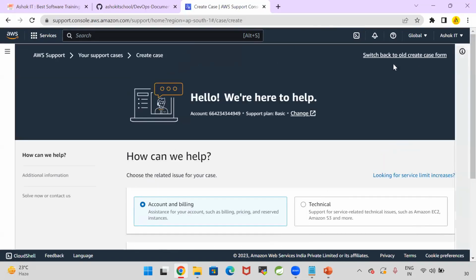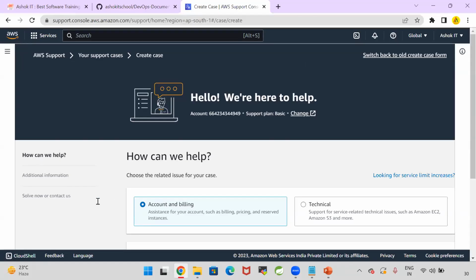You can mention that I'm a student and I'm practicing AWS cloud concepts. Bill got generated. As I'm a student, I cannot pay this bill amount. Could you please make my bill amount 0? Then the AWS support team will connect with you and ask you to delete all the AWS resources you are using, and they will make your bill 0. You need not pay that amount. Are you guys getting my point?